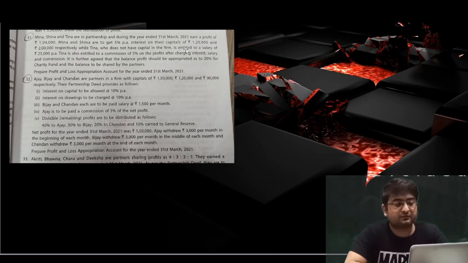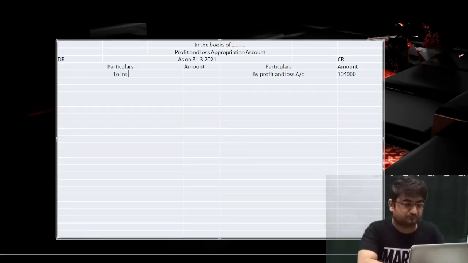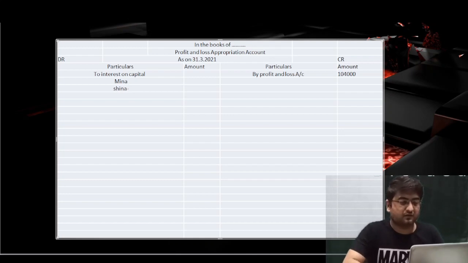On the debit side, we will write interest on capital, and the names given are Meena and Sheena. Let me check how much capital Meena has.